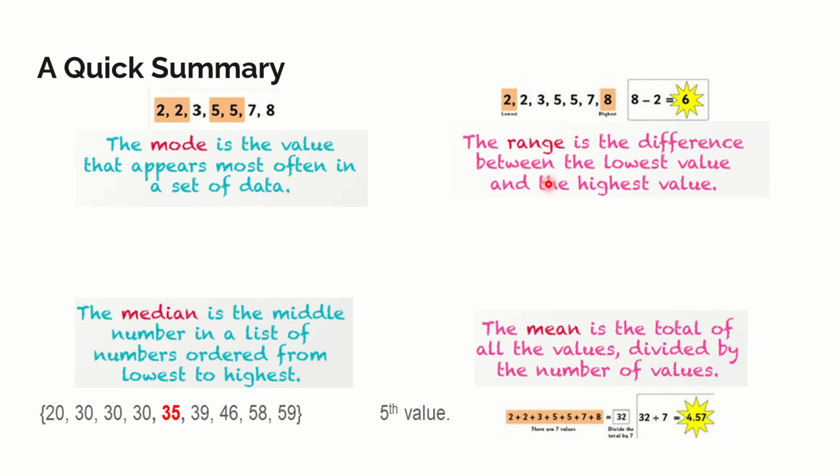And finally, we are yet to see more about range, which we will discuss shortly. But what is range? The range is nothing but the difference between the lowest value and the highest value in the given set of data. Here it is 8 as the highest and 2 as the lowest. So in that case, 8 minus 2 is 6 and this is called the range.